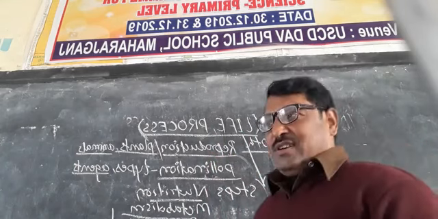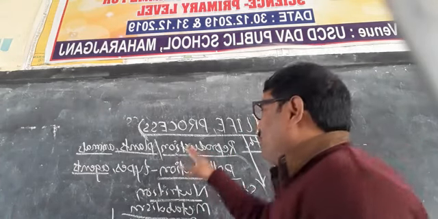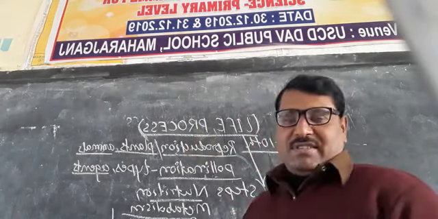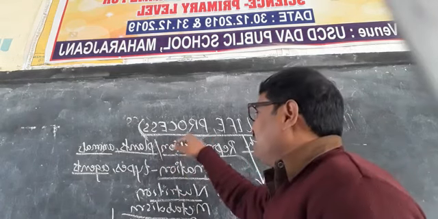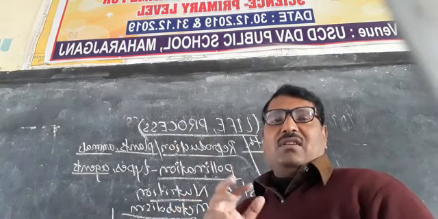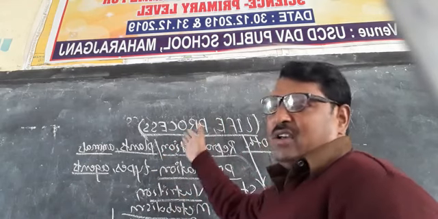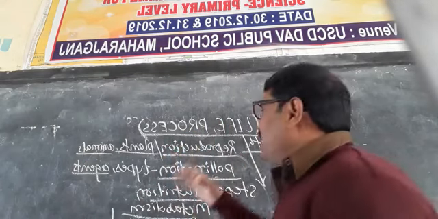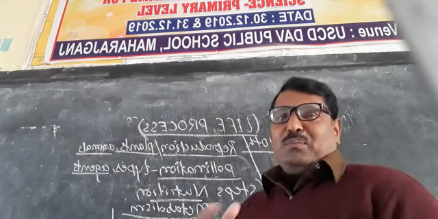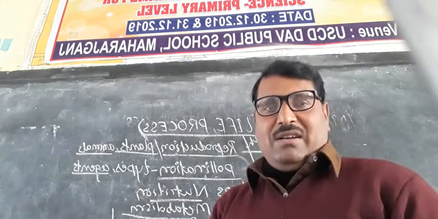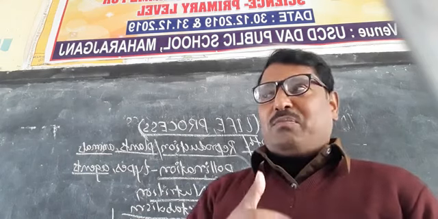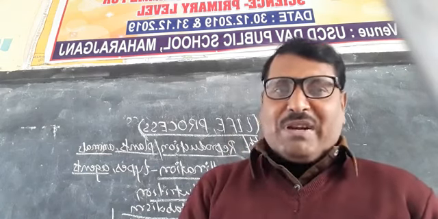Now, the other word is processes. What is the literal meaning of processes? A process means a series of steps in which the living organism performs a particular end, a purpose.